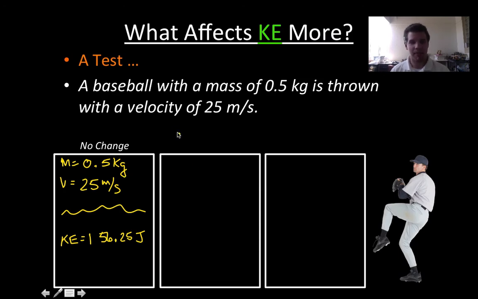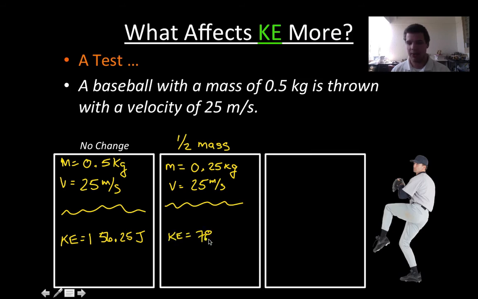Let's say I take the mass and I cut it in half. So instead of 0.5 kilograms, I'm actually going to have a mass that's going to be 0.25 kilograms. And I'll keep the velocity the same. We'll say it's 25 meters per second. When I calculate that, I get a kinetic energy of 78.125 joules. All right, so my KE has gone down. Obviously, I cut the mass in half, and so it should go down.